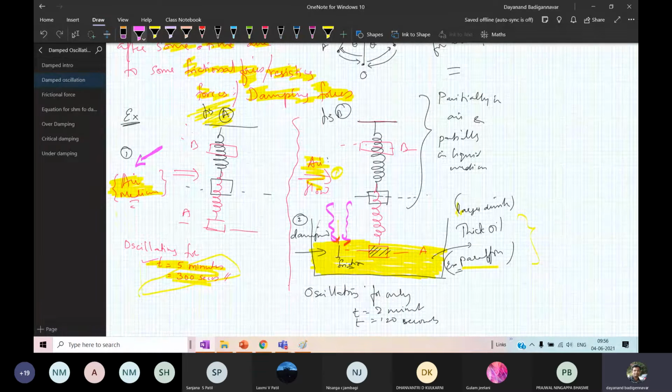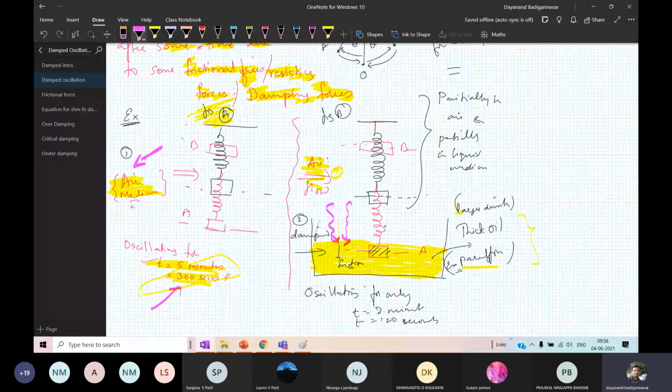But when I keep thick oil in the path of the vibrations, such that half of the vibration is in air and the other half is in the liquid medium, it oscillates for only about 120 seconds.